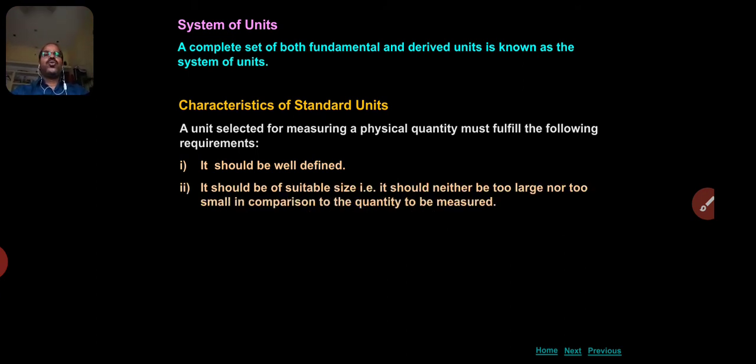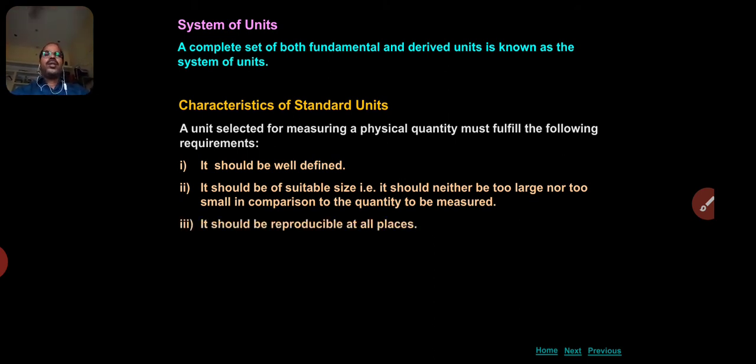It should be of suitable size. It should neither be too large nor too small in comparison to the quantity to be measured. If we take a standard which is very large, we cannot handle that standard for the basic purpose.